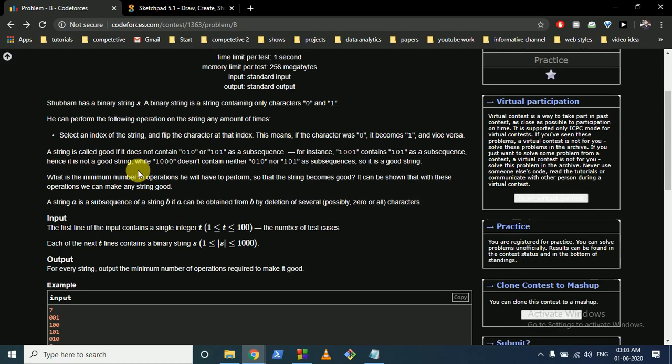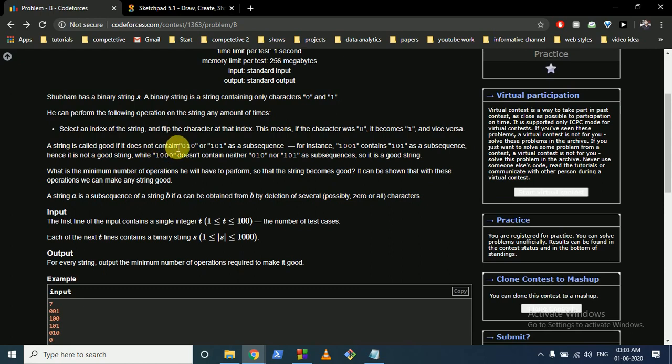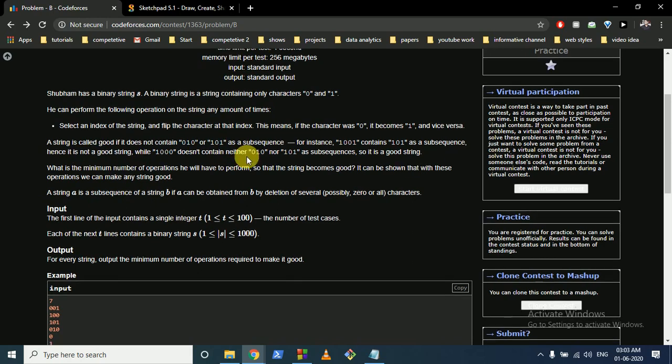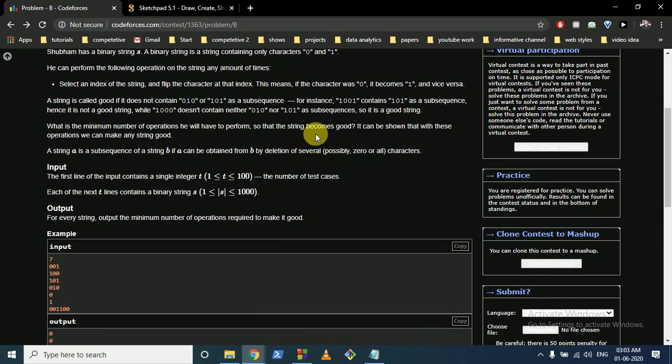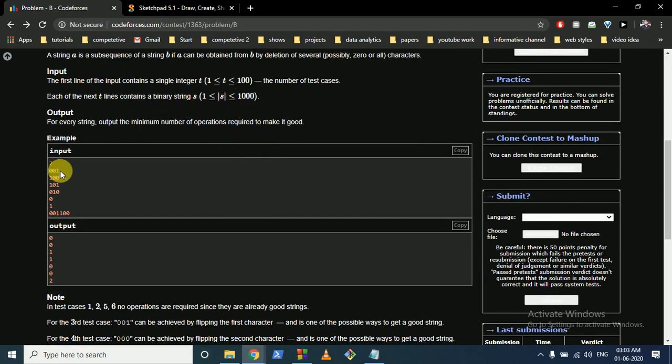A string is called good if it does not contain any subsequence of 010 or 101. You have to find the minimum number of operations needed so that the string becomes good. As you can see, there are different test cases, and this is the input.